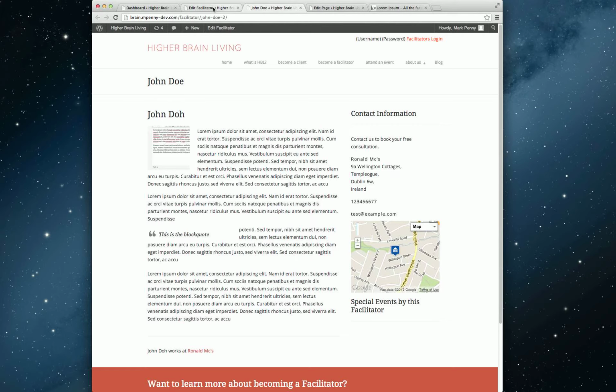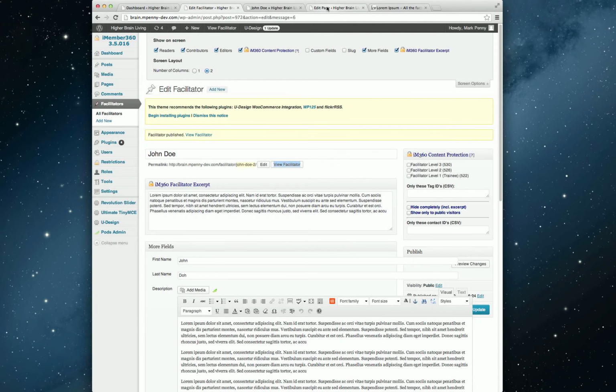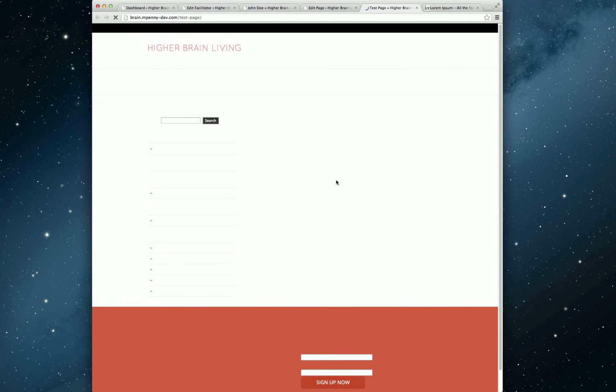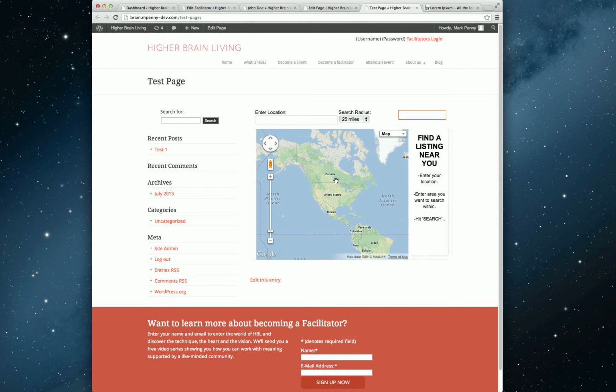What the geocoding does then is, if I go to this page here, I have a test page set up, and I've set up a shortcode called Power Locator. Now I can change that to whatever you want. If you want to call it Higher Brain Living Map, whatever you feel best when you pass this product on to your final client. So if I view the page, what that shortcode does is it brings the map in, which is not currently styled. I have that styling somewhere on another computer, worked out because I've been working on other stylings of the site.